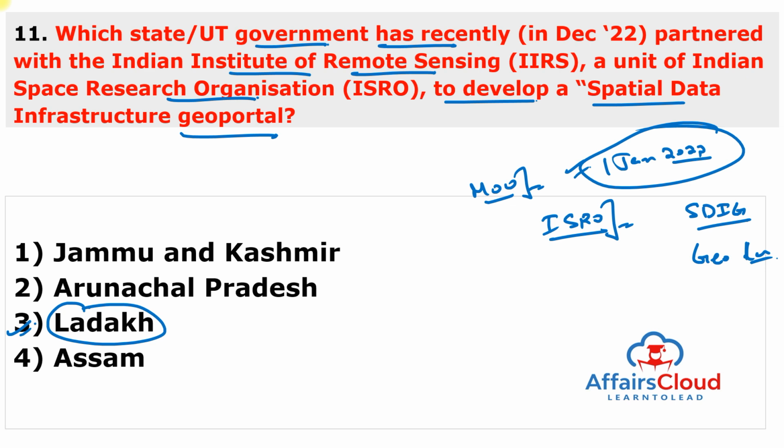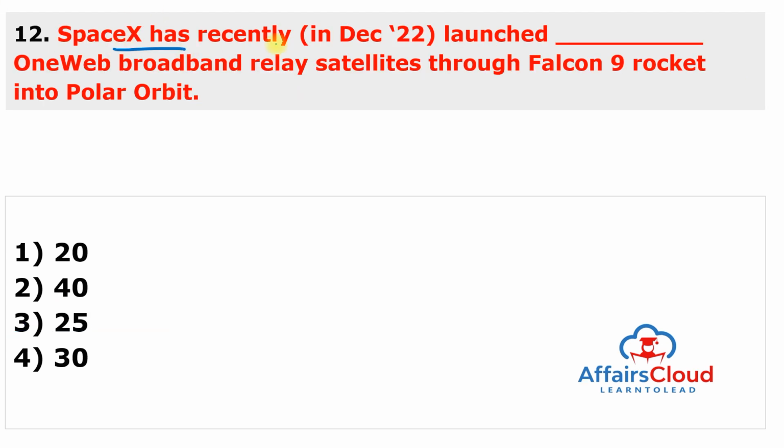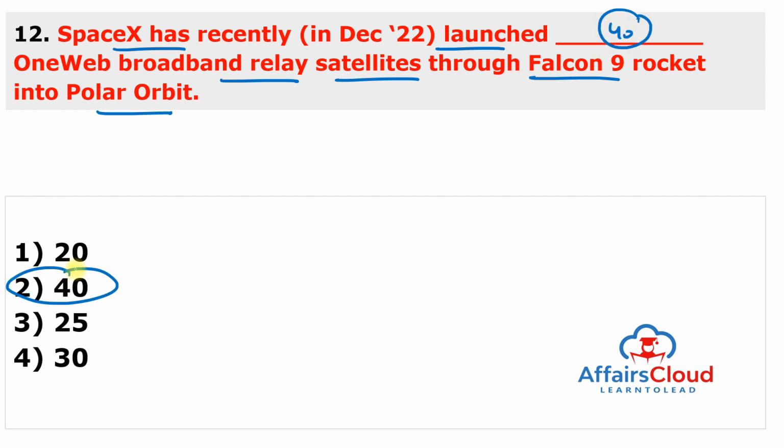Moving to next question. SpaceX has recently launched OneWeb broadband relay satellites through the Falcon 9 rocket into the polar orbit, and the total satellites were 40. So the answer of this question is second.